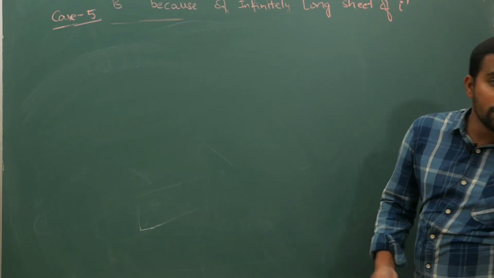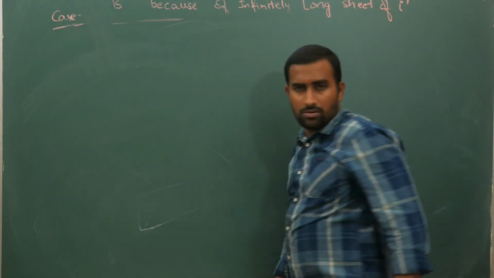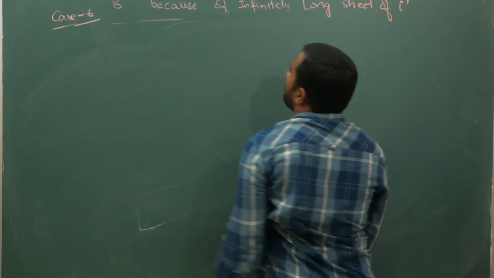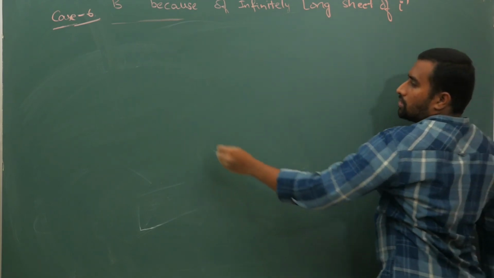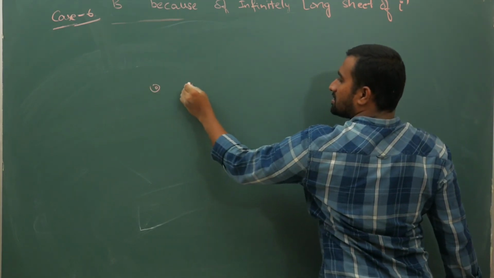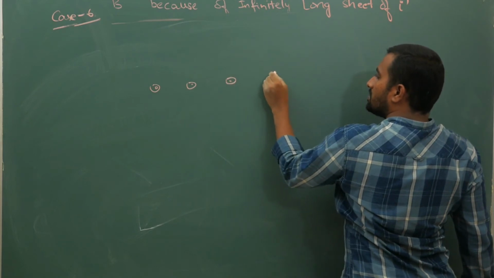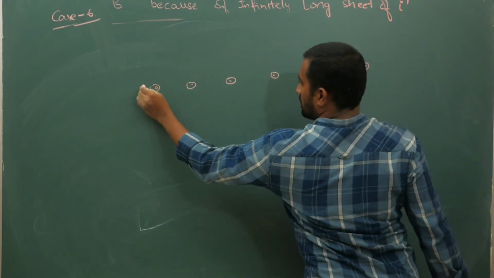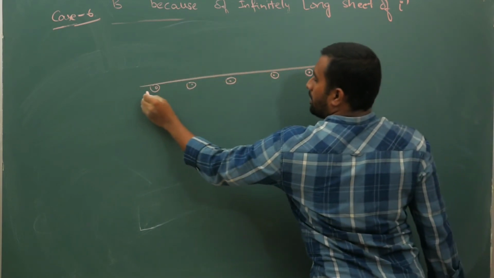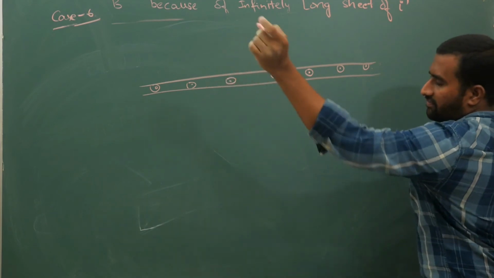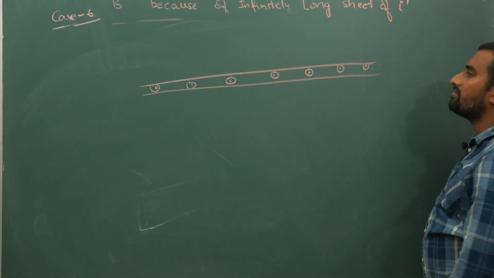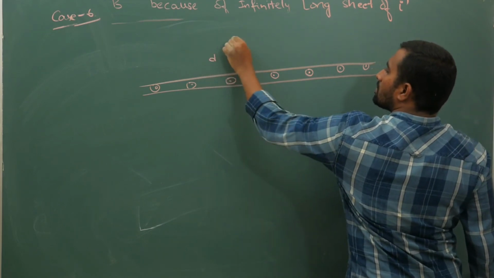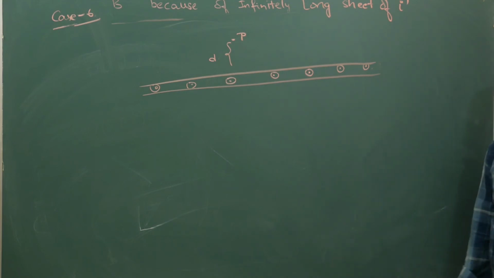That is your case 6: B bar because of an infinitely long sheet of current. So you have a current sheet which is going like this, from the top it is going like this. To the left end it is still infinity, at the right end also infinity, and at some point at distance D close to this you are supposed to calculate the magnetic field.